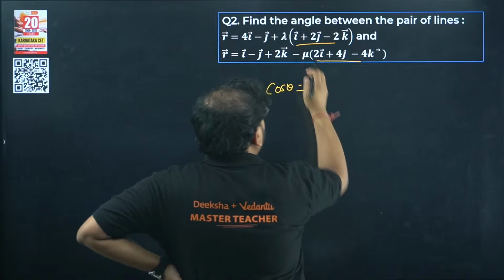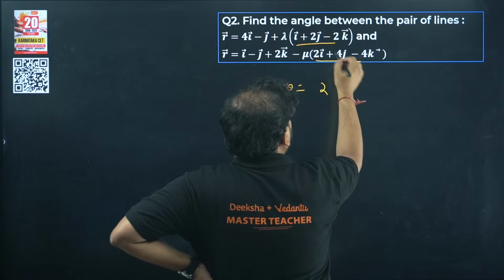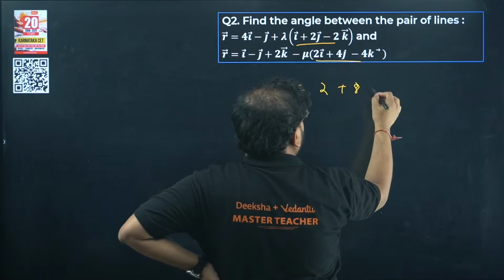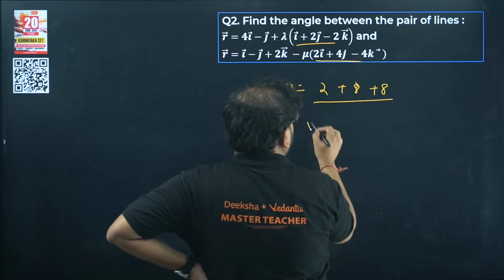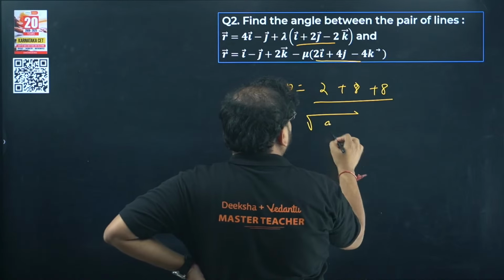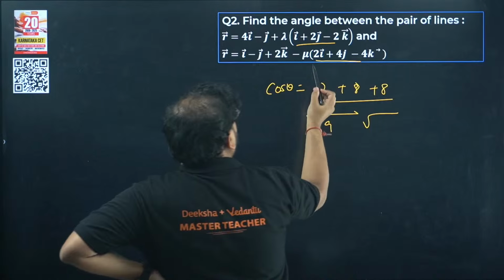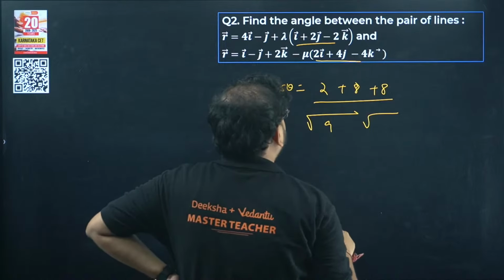Use the dot product. We're gonna get what? 2 into 1 as 2. We'll get 4 into 2 as 8, and again you're gonna get 8 over here, and modulus of these two. So 1 plus 4 is 9. Here also, please check. I get here the same thing, right?